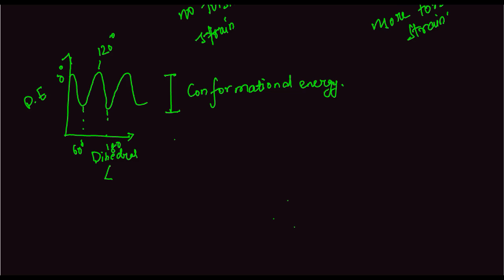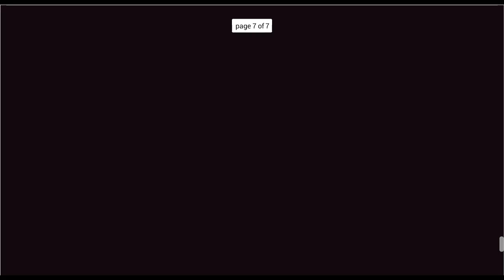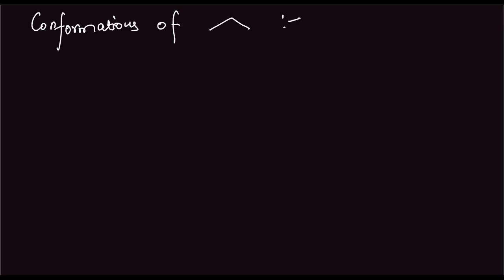Okay. So next I'll show you an example of how to draw conformational isomers, because you can get this in the exam as an MCQ. So we'll draw the conformational isomers of propane. Conformations of propane. Propane is this. So we'll do the conformations of this. We'll imagine the rotation about this single bond. It's the same. We can consider the other one as well. It's the same thing.